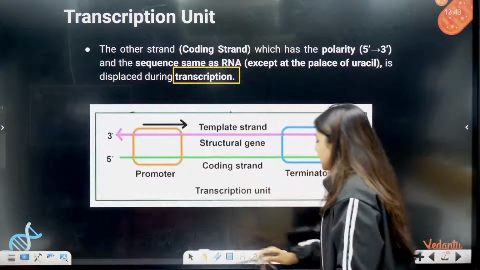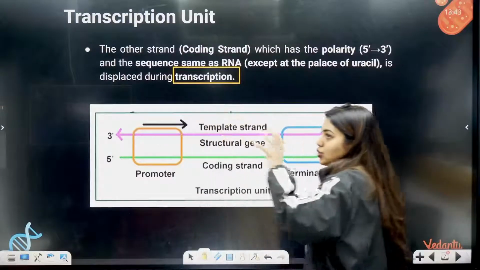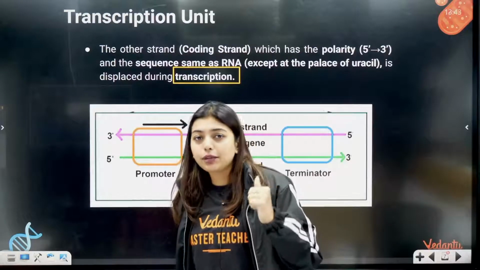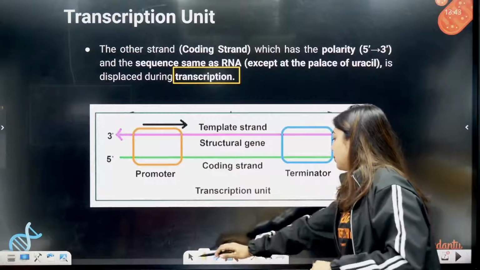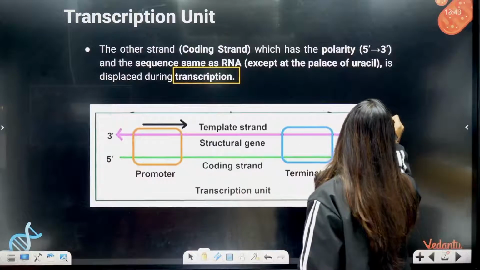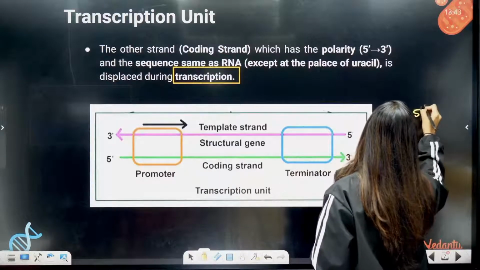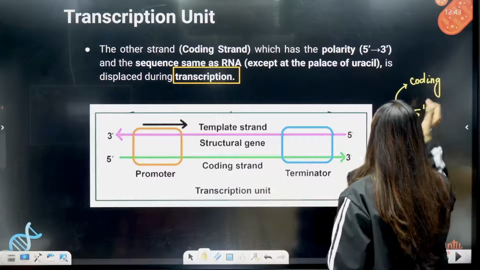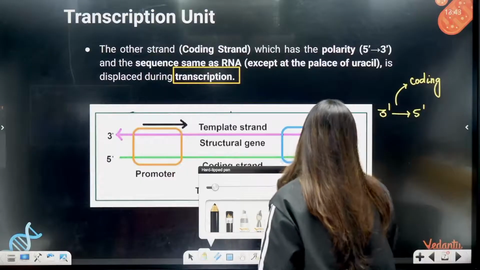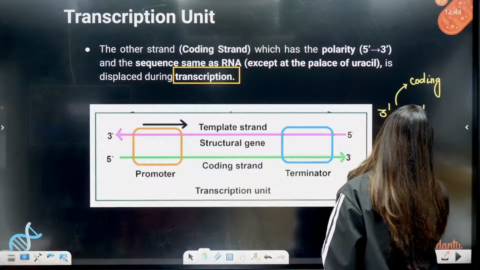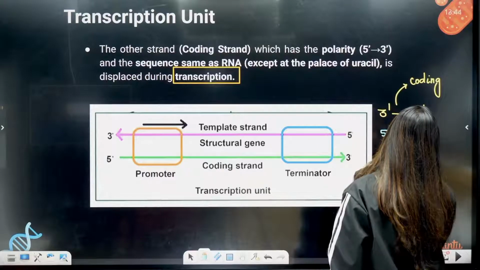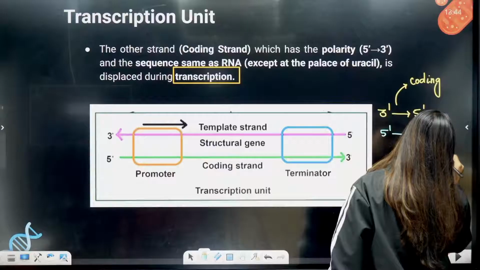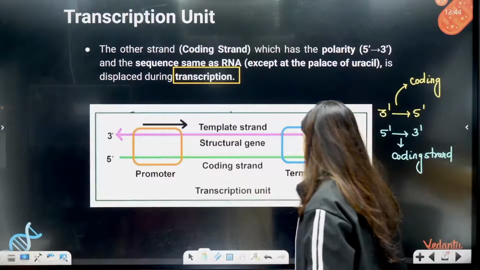So students, ಏನು ಹೇಳ್ತಾ ಇದ್ದಾರೆ, the strand which is going to work, that means RNA polymerase is going to work. Why? Because we have to form mRNA. RNA polymerase is going to work on a strand from 3' to 5'. Okay, so I will call this strand the template strand. So the strand that is opposite to that? Ma'am, who is opposite means what? 5' to 3' will be opposite. This fellow will be called as the coding strand. Clear? So this is what they are trying to say here.